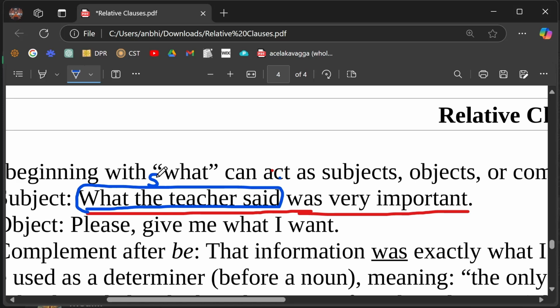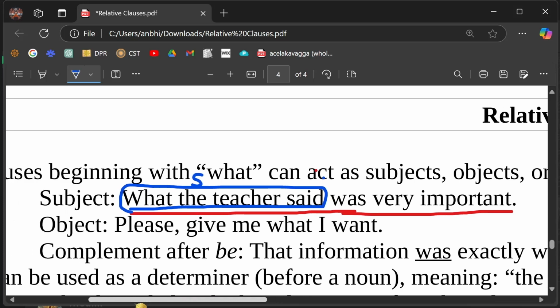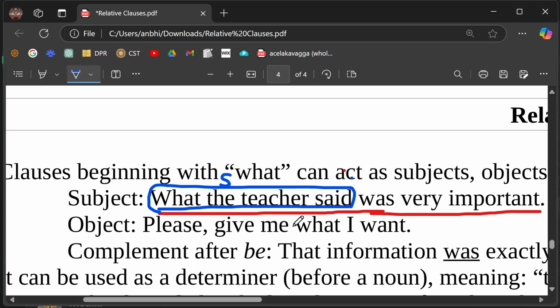Okay? As an object: please give me what I want. You see, it's like a clause. I want: subject, verb, and you have "what" here. It's like a clause, and it's like the object of this verb, give. Give me what I want. Remember? Direct object, no?